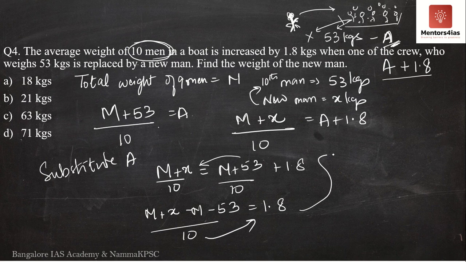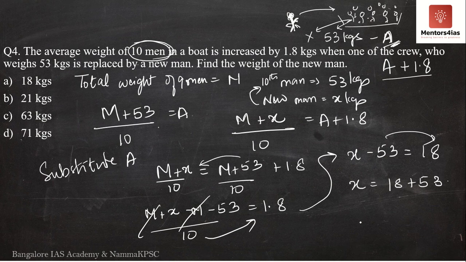Now M and minus M get cancelled. What are we left with on the left hand side? X minus 53, which is equal to 1.8 into 10, that is 18. I'll take 53 to the right hand side, that is 18 plus 53. So what is the value of X? 18 plus 53: 53 plus 20 is 73, 73 minus 2 is 71.